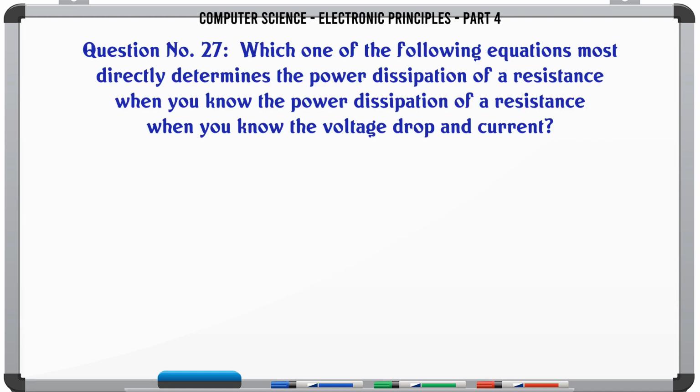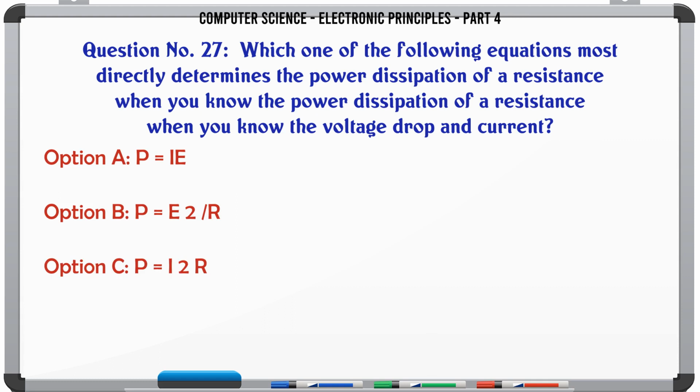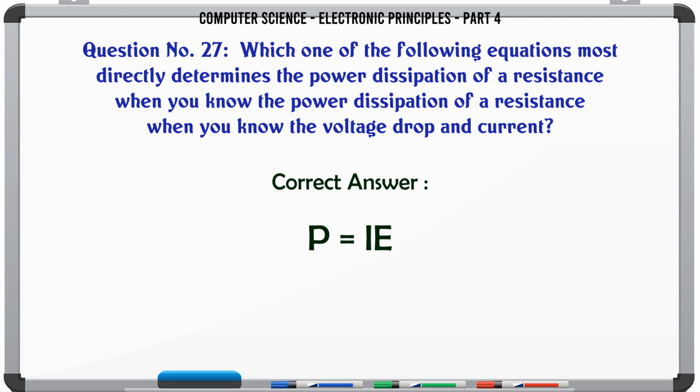Which one of the following equations most directly determines the power dissipation of a resistance when you know the voltage drop and current? A. P = IE. B. P = E²/R. C. P = I²R. D. I = P/E. The correct answer is P = IE.